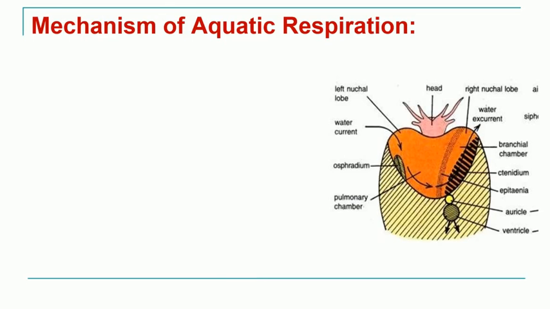Okay, now we will understand the exact mechanism of aquatic respiration. True aquatic respiration takes place in Pila globosa. And when does it take place? When the snail is at the bottom of water, say in a pond or any water body, or when it is floating or swimming in water, or suspended in the water column, or at the surface.